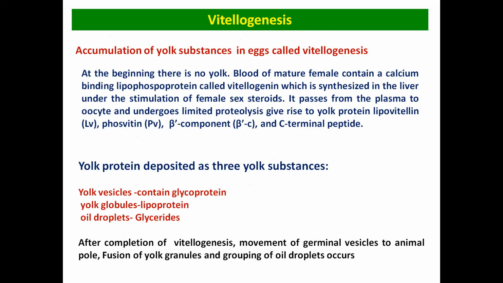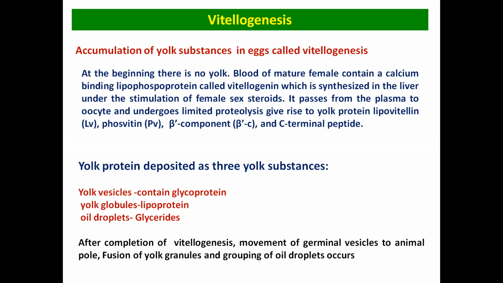So when the ovary secretes the estrogen, the vitellogenin, which is synthesized inside the liver, gets secreted out from the liver and reaches the ovary. When it reaches the ovary, the ovum starts absorbing it. When it goes inside the oocyte, proteolysis occurs, a breakdown of the vitellogenin. So this vitellogenin is broken down into lipovitellin, phosvitin, beta prime component, and C-terminal peptide. These are broken down into smaller fragments and get deposited inside the yolk.